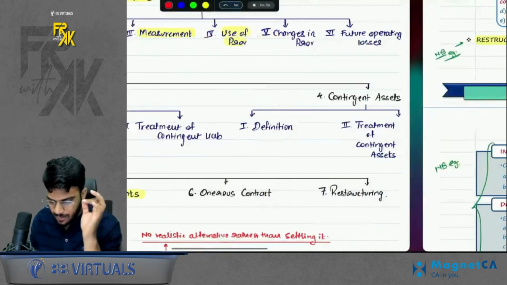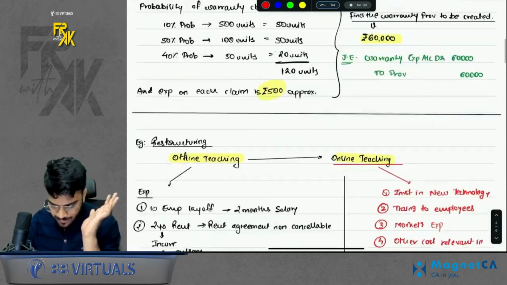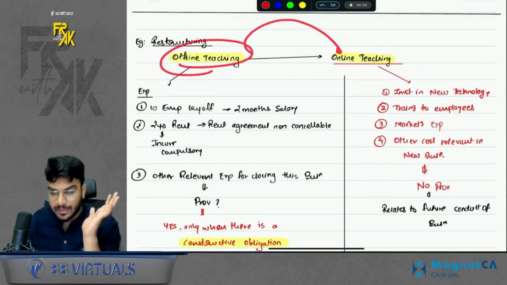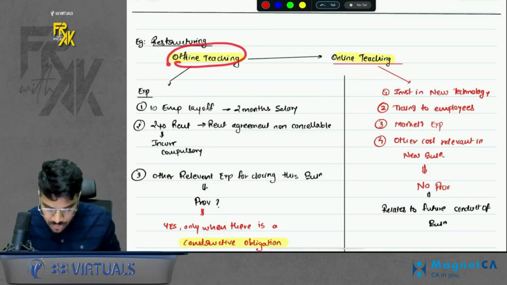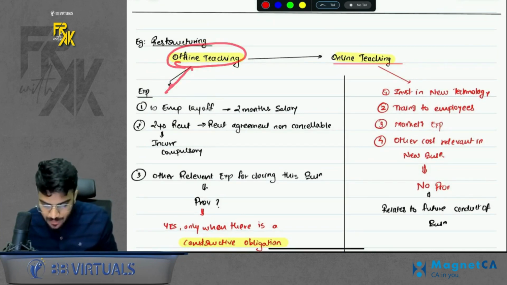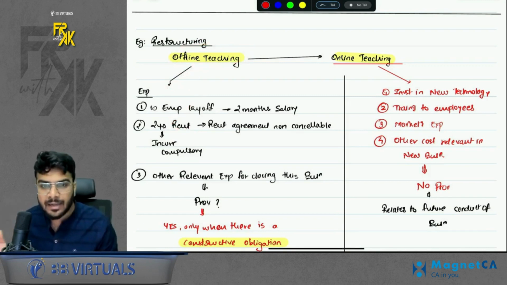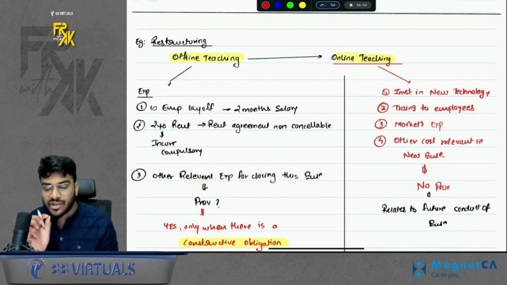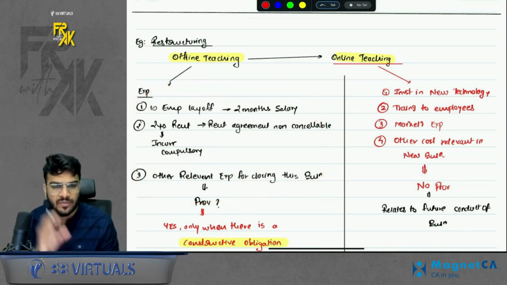Now, which amount will come in provision? So I have taken a good example for you in case you remember. Let's say, for example, I was into offline teaching. Now I will close my offline teaching and shift to online teaching. So there are two expenses involved. One is related to the closure of this offline teaching, where I will lay off the employees, where if I was taking the offline class on rent, that rent is a non-cancelable contract. I will have to make the payment of rent and other relevant expense for closing the business. In restructuring provision, you will only consider these expenses which are related to the closure of the business.